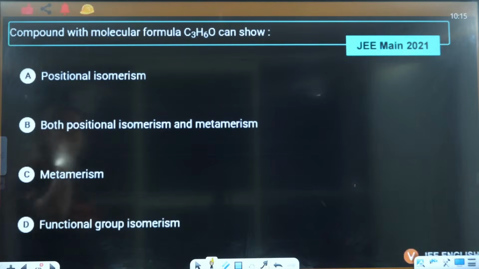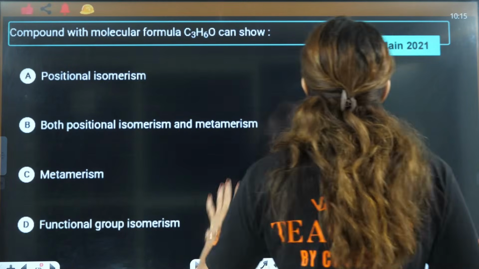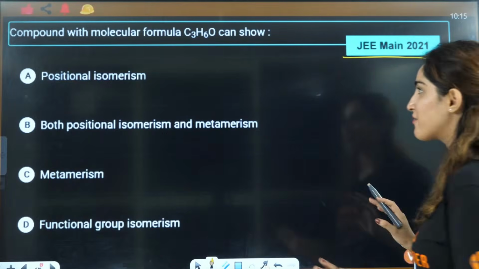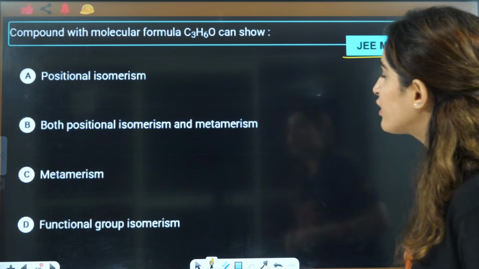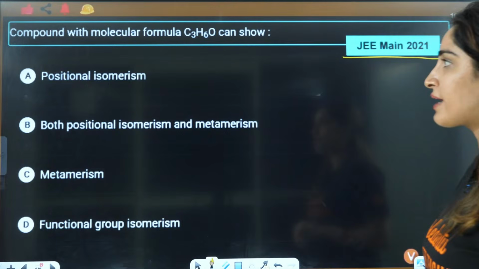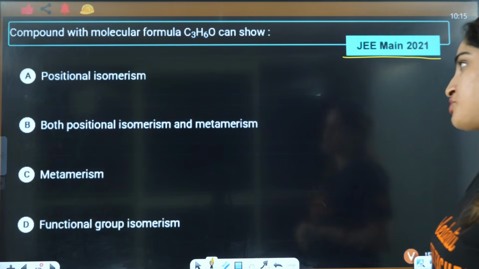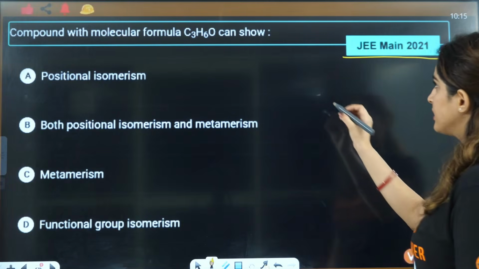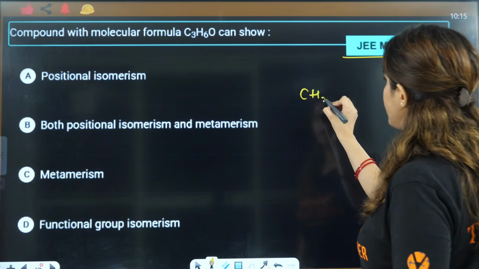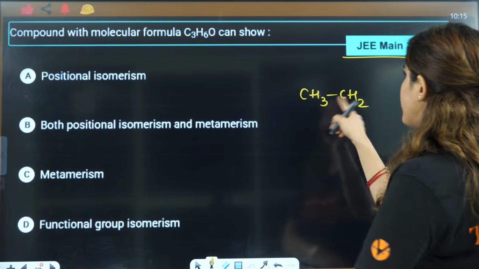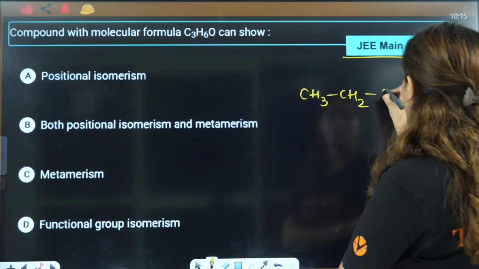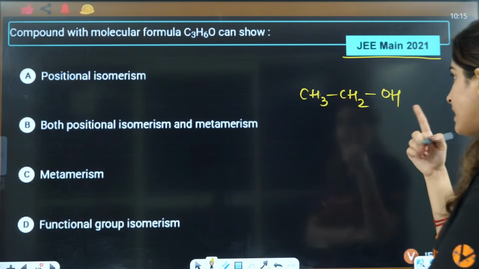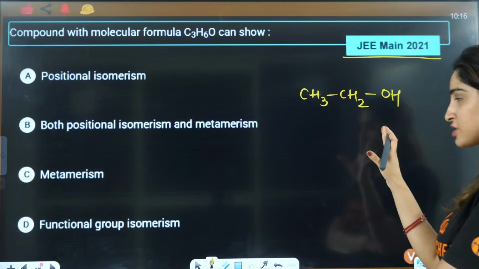Now let's see this question. Compound with molecular formula, JEE 2021 question. See, very simple question they have asked here. Compound with molecular formula C3H6O can show position isomerism and metamerism both. You have to write it. If you write CH3, CH2, CHO, and this is OH. Firstly, I am just trying to make functional isomerism here.